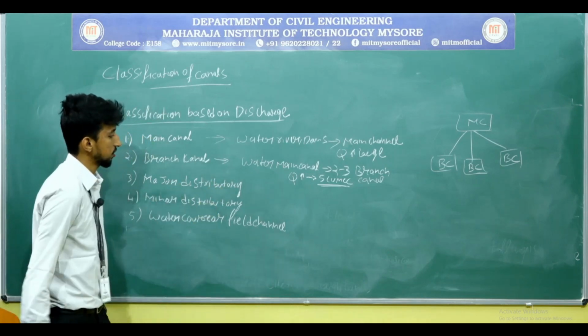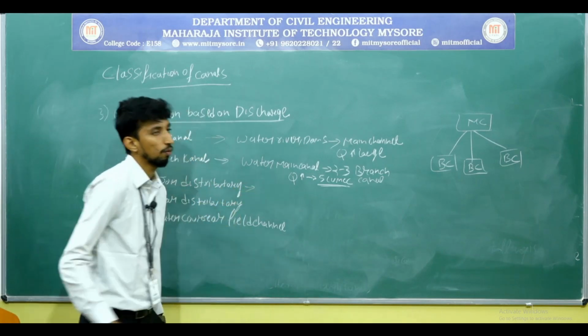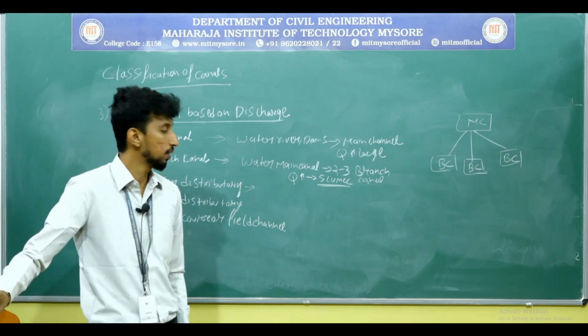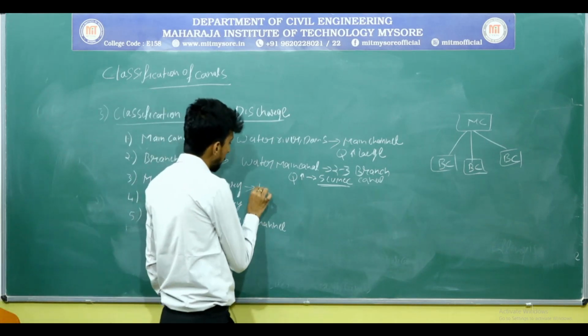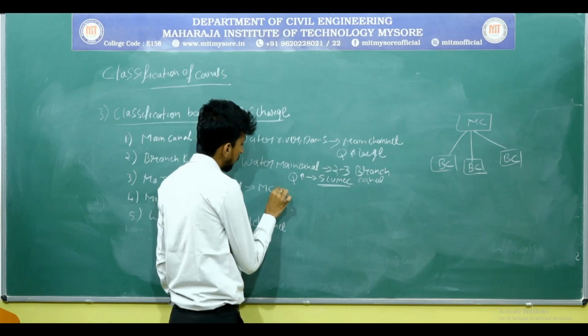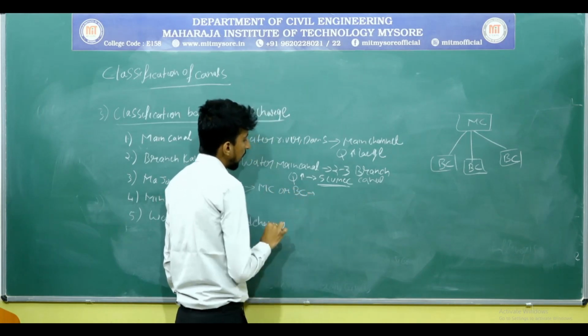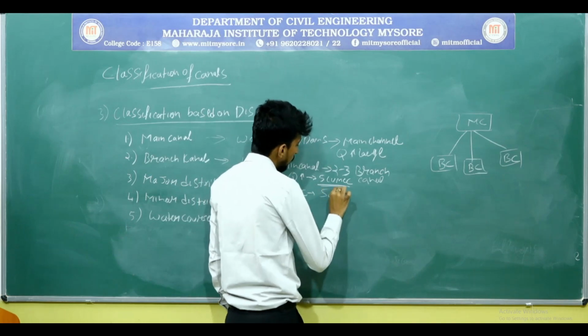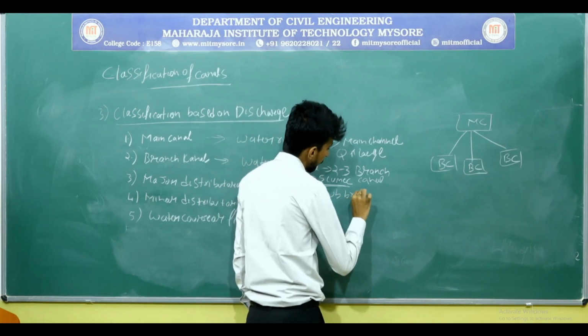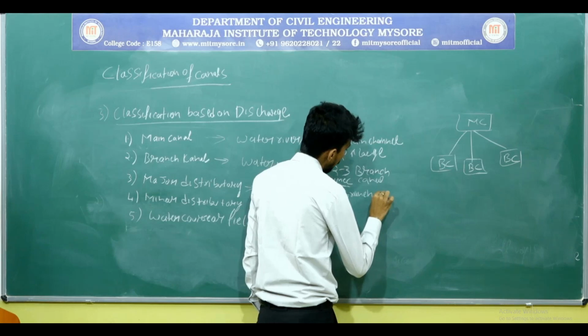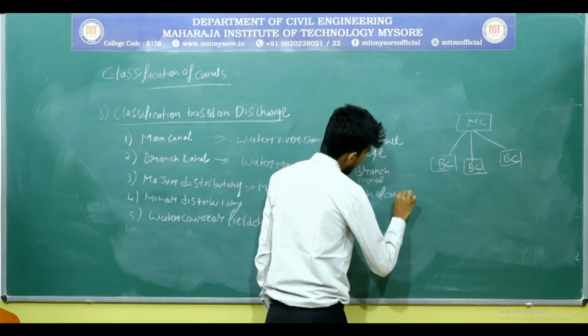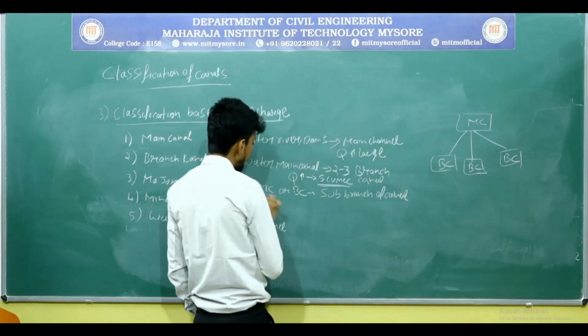Major distributaries. Water from main canal or from branch canal is supplied to sub branches of the canal. It is called a major distributary.